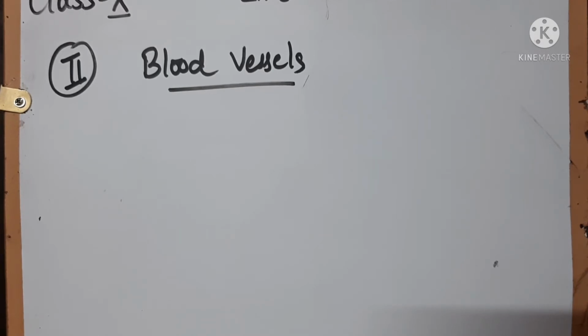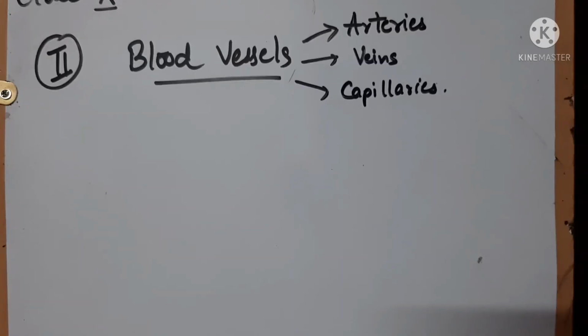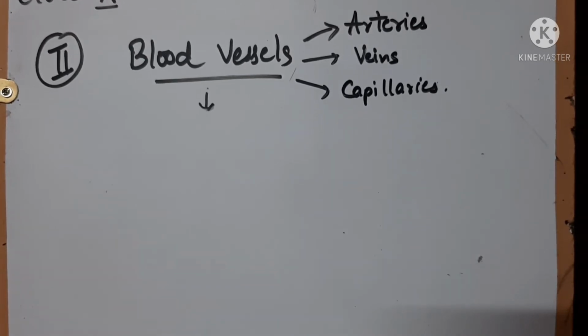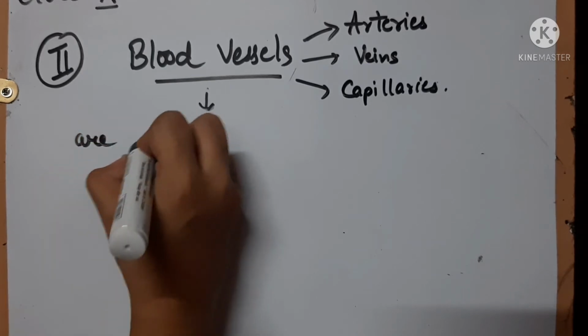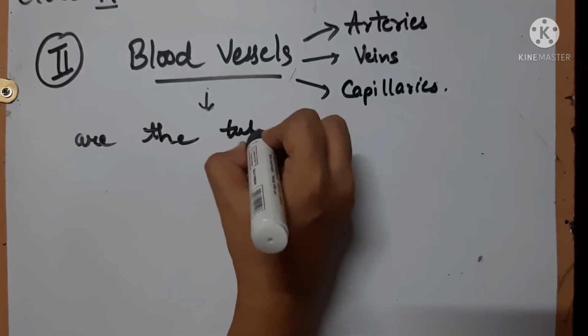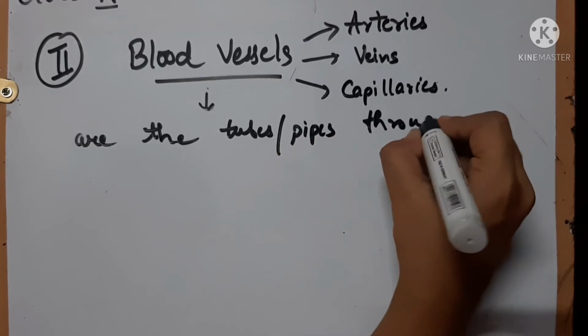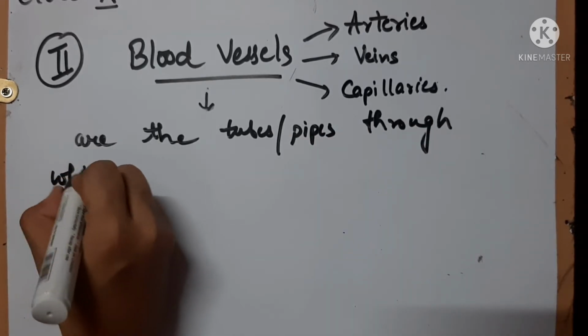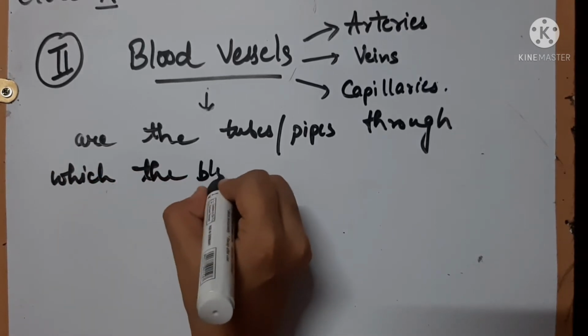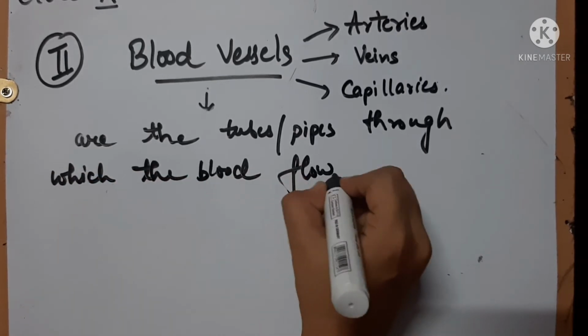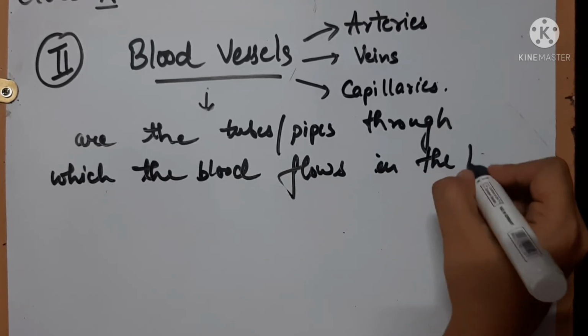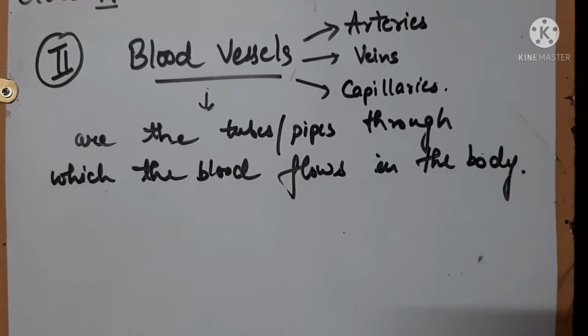Or in terms of biology, blood vessels are the pipes or tubes through which the blood flows in the body.